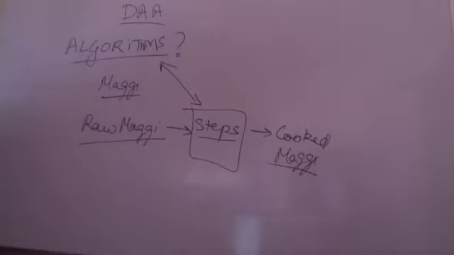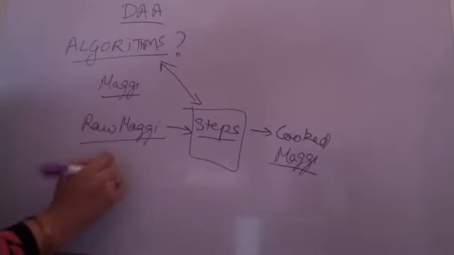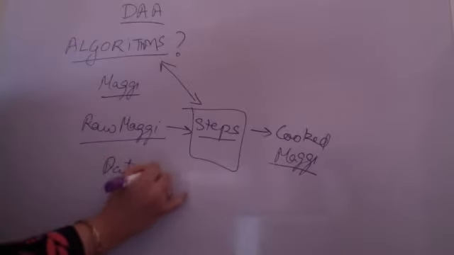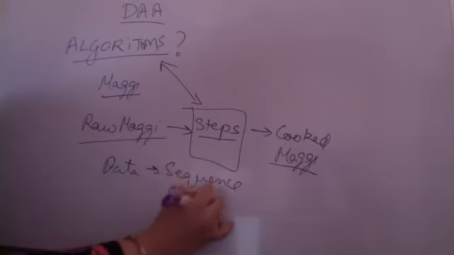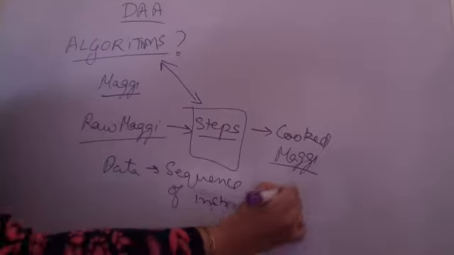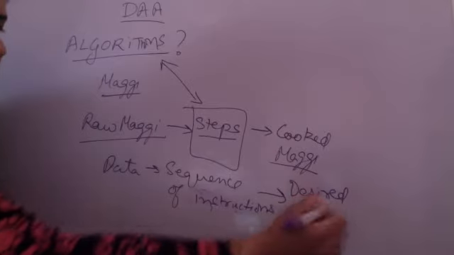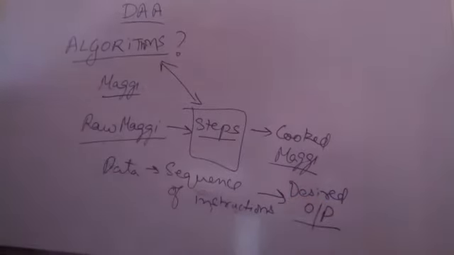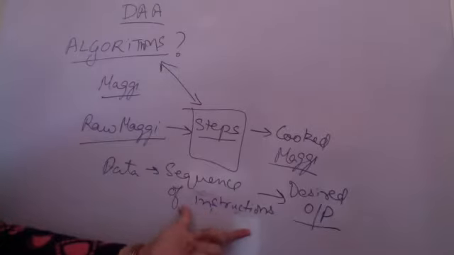So if I want to generalize the definition of an algorithm, I have some data which goes through a sequence of steps, as very correctly mentioned, a predefined sequence of steps or instructions. In computer language we will be talking about instructions. This sequence of instructions turns the data into our desired output, whatever output we are looking for. This sequence of instructions that we are following is called the algorithm.